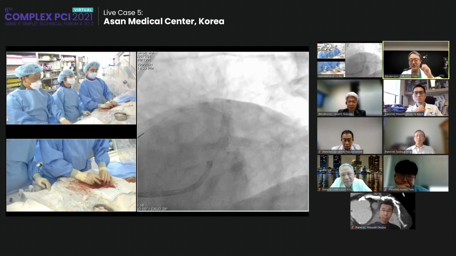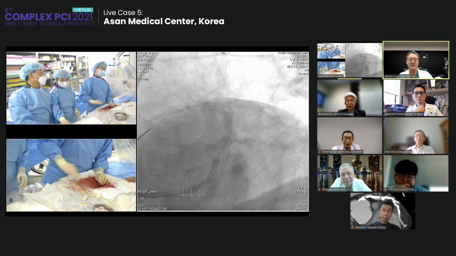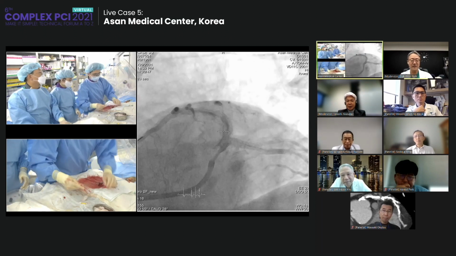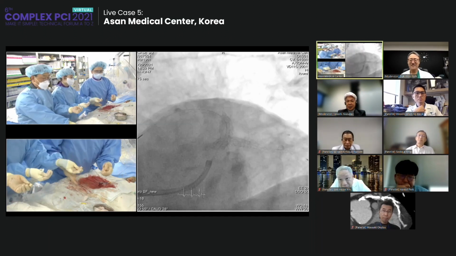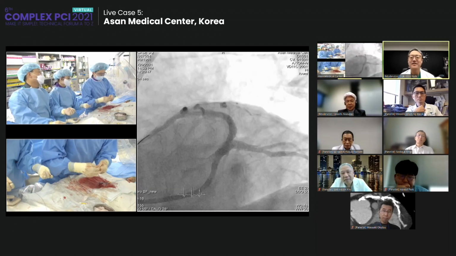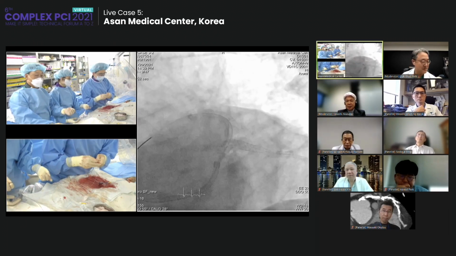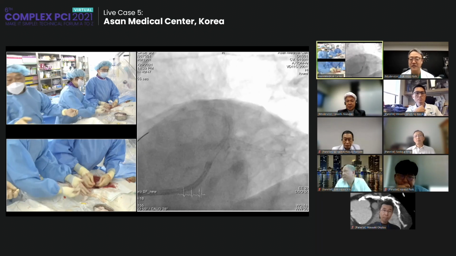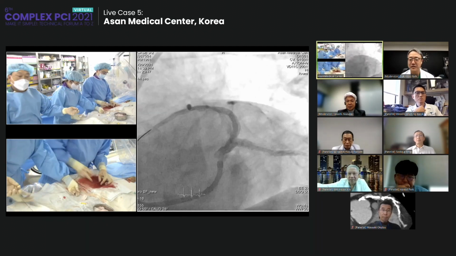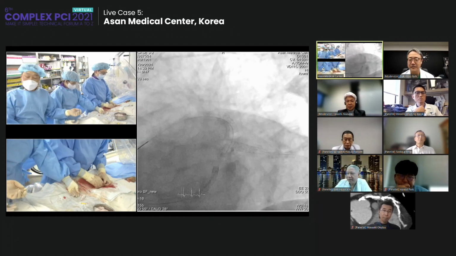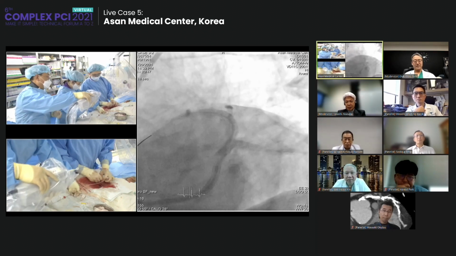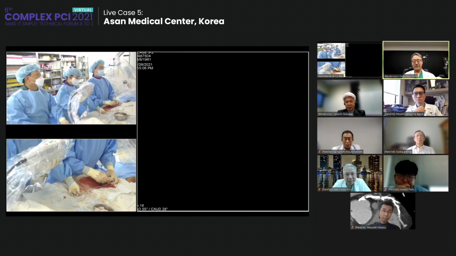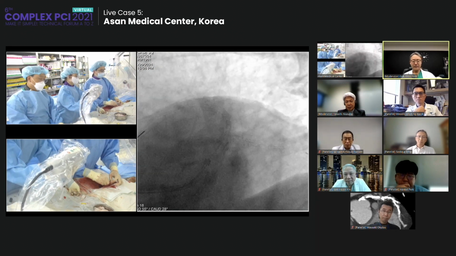Okay. Good. The left main looks much better than before. Excellent. Yeah, much better. Check the final OCT, what happens at the left main and proximal LAD. Okay, good. This is circumflex.